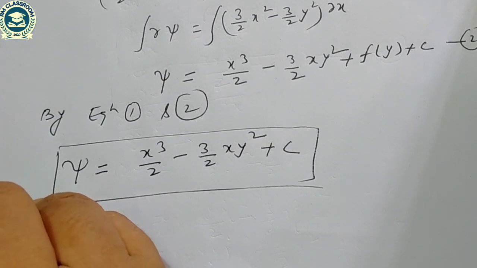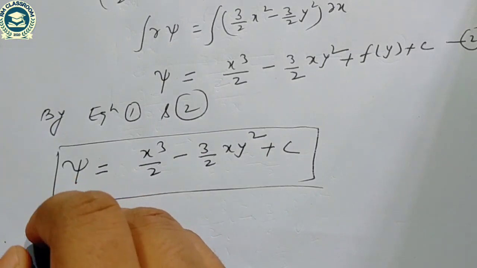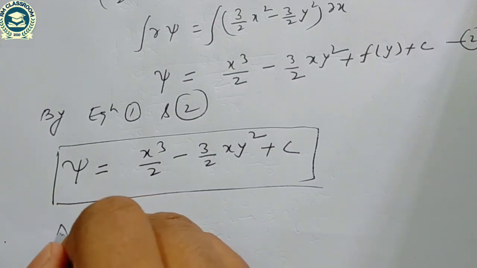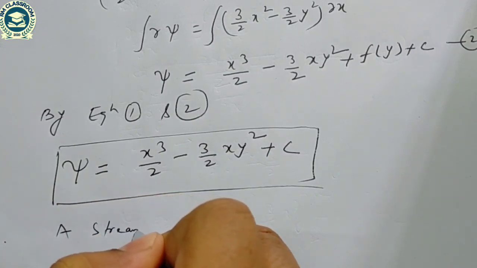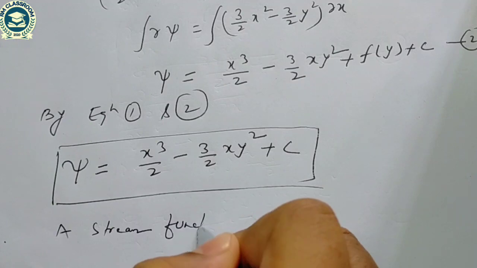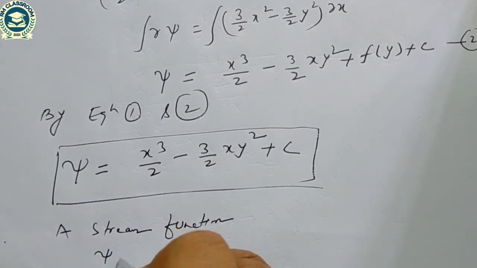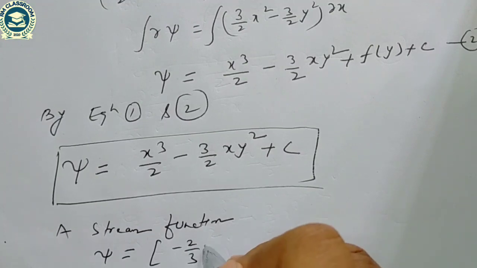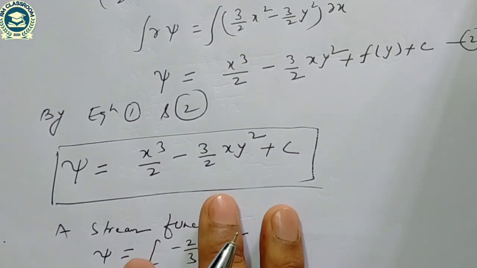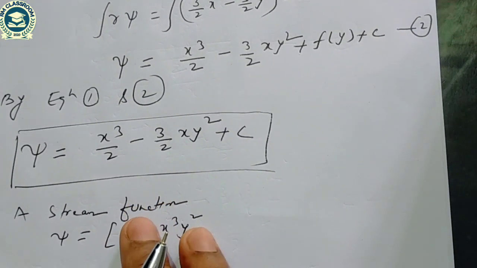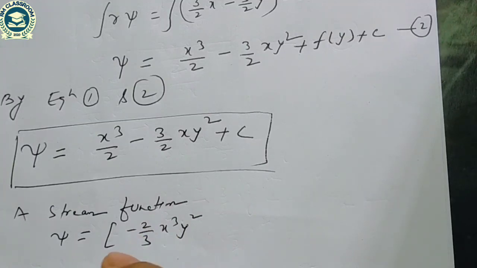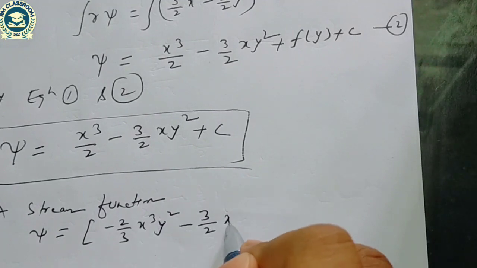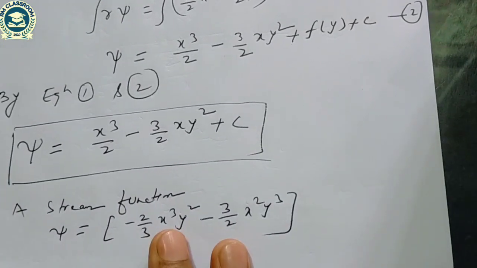Let us take another question, and this is based on the assertion reason. A stream function psi is equal to minus 2/3 x cube y square minus 3 by 2 x square y cube.